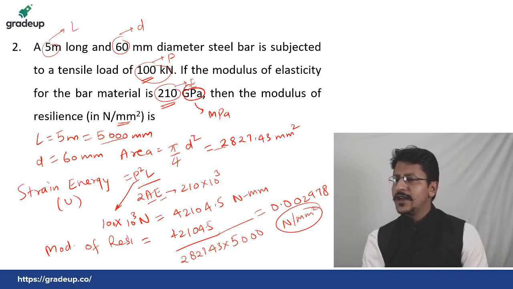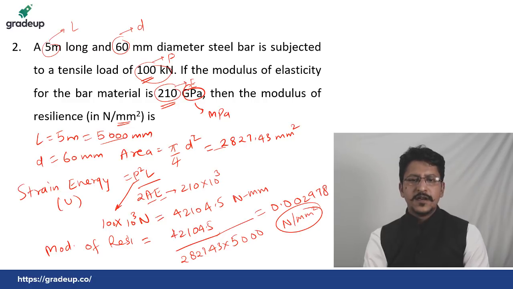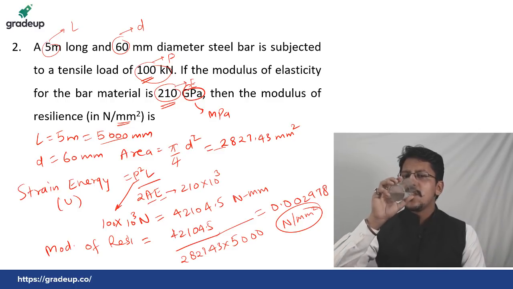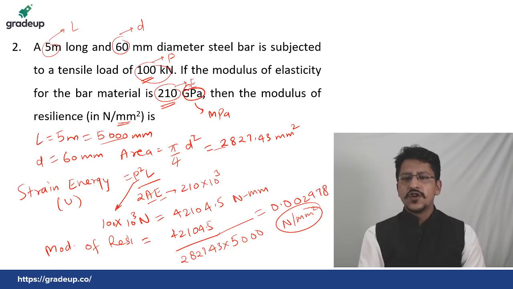All those who are getting this value are absolutely correct. Monica P, you are getting the answer as 2987.73. You have done something wrong with the units. Please check the units. The answer is 0.02978, or rather 0.0029.